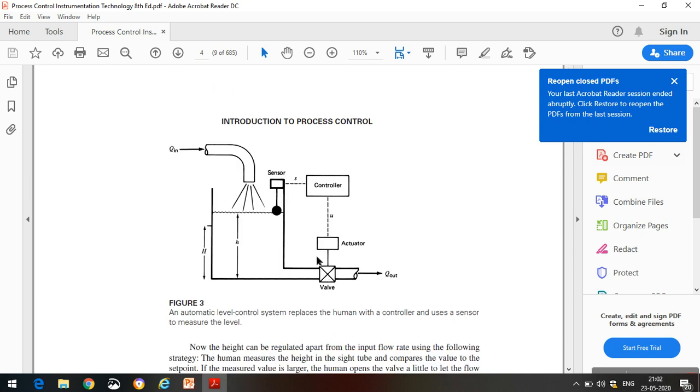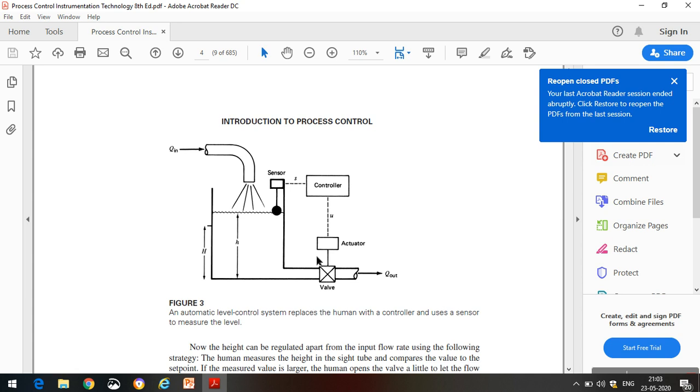So whenever we want to learn how electronic machines or computers or any other devices bring the parameter to the desired set point without involving the human being, that is called automatic control. That means in automatic control, various electronic or other types of devices, computers can replace the human being. Without involving the human being, if the devices or computer is able to bring a parameter to our desired value, that is nothing but